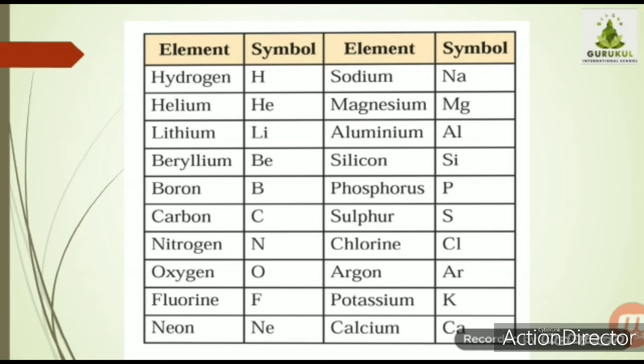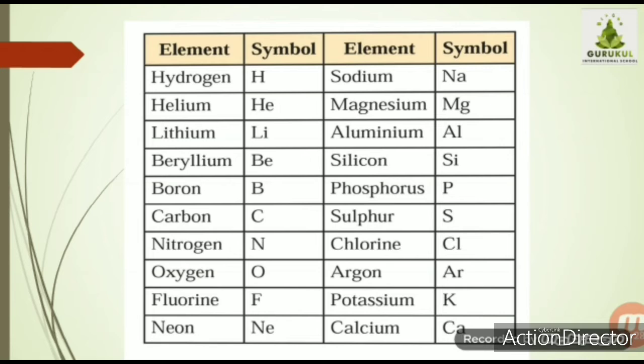Now you will say, teacher, you told that the starting letter is taken as a symbol, but every time it's not like that. These names are the Latin names. In the Latin language, gold is called aurum, and silver is called argentum. So the scientists, if they belong to a particular country, have used the symbols as per their convenience or as per their language.